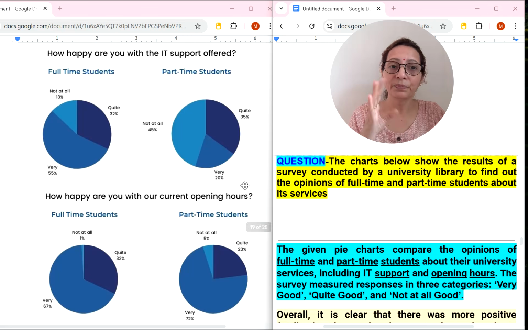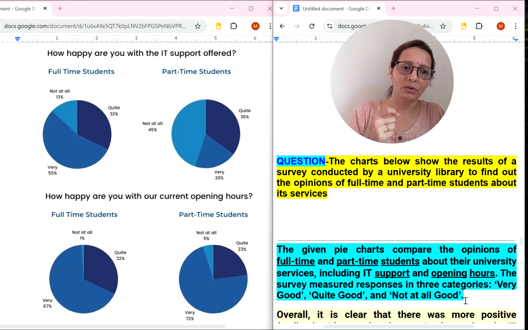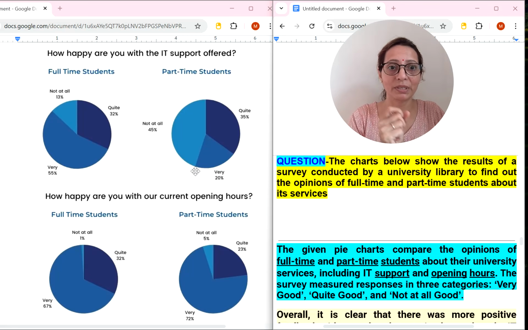Now we know there are 3 categories here. The survey measured responses in 3 categories: very good, quite good, and not at all. And one more thing, you can say the statistical data was presented in percentages also. I have forgotten to write this, but you can write it.